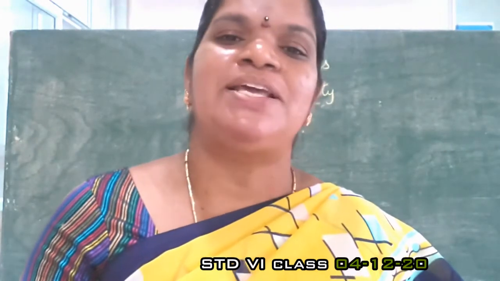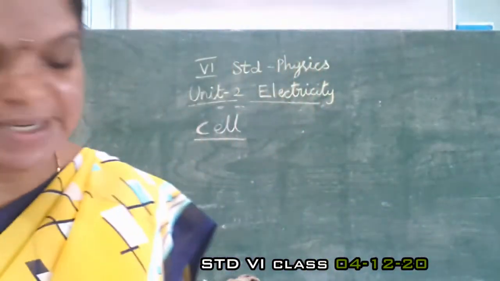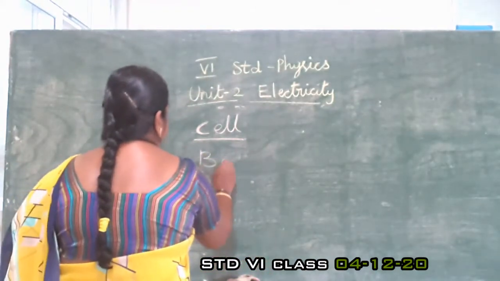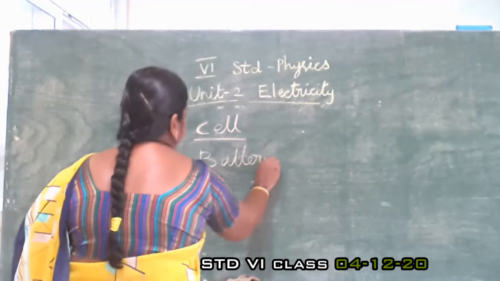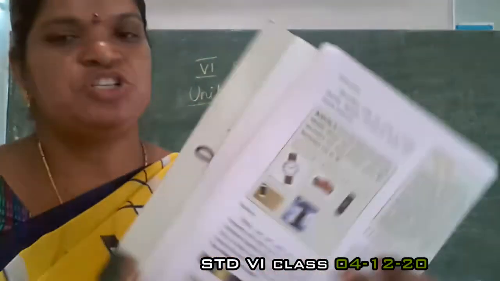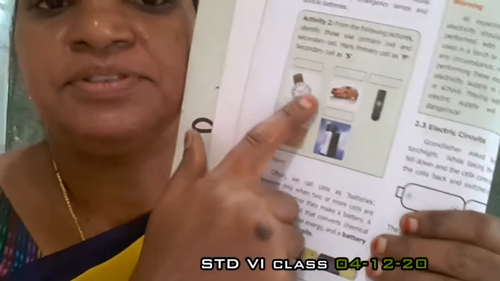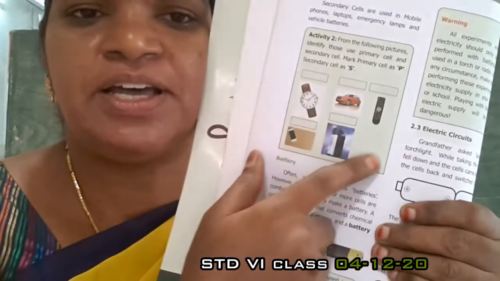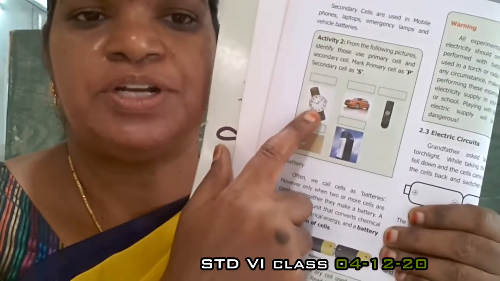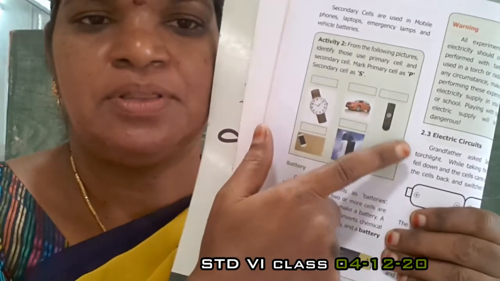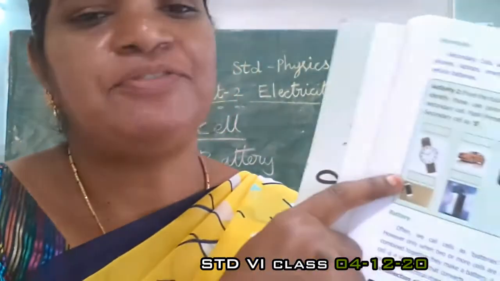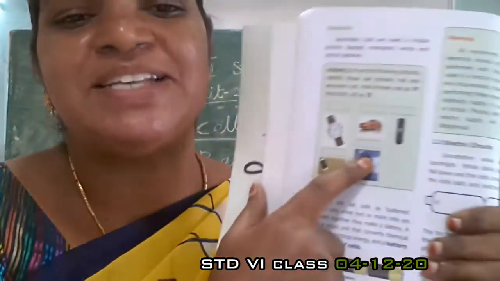Next, another thing is the battery. Can I see the picture? In this picture, what do we have? A wristwatch, a car, a TV remote, a cell phone and an emergency lamp.